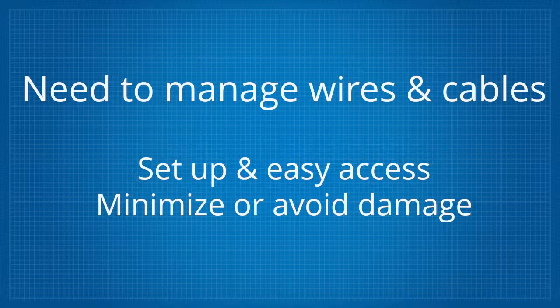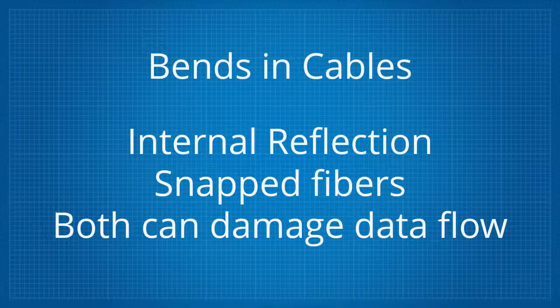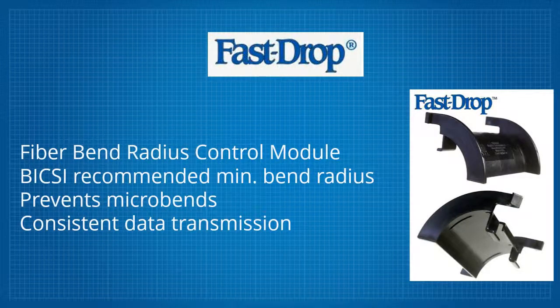If cables or wires bend too sharply, it can induce internal reflection and potentially snap fibers, both of which can damage data flow. The cables must be managed in such a way as to prevent microbends. Fast Drop can help you do this. It is a fiber bend radius control module which provides the BICSI recommended minimum bend radius for fiber optic cables. This prevents microbends and ensures consistent data transmission.